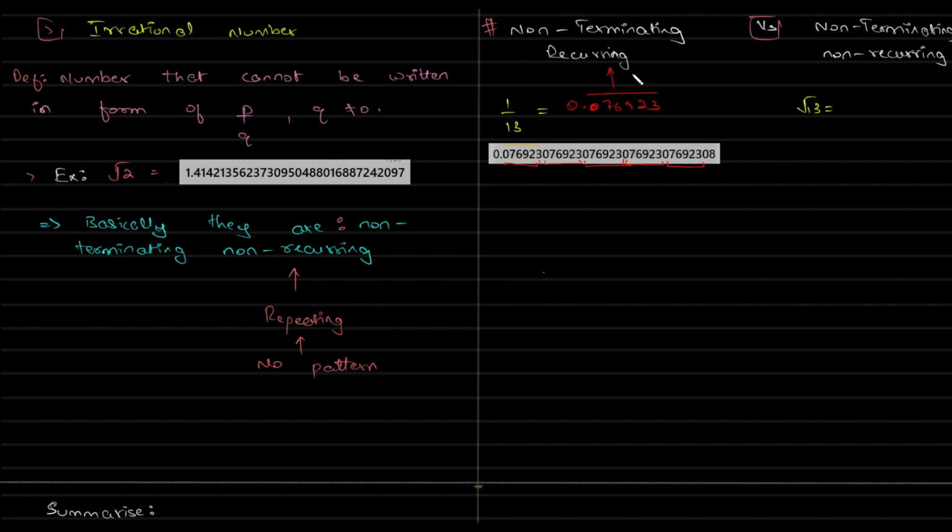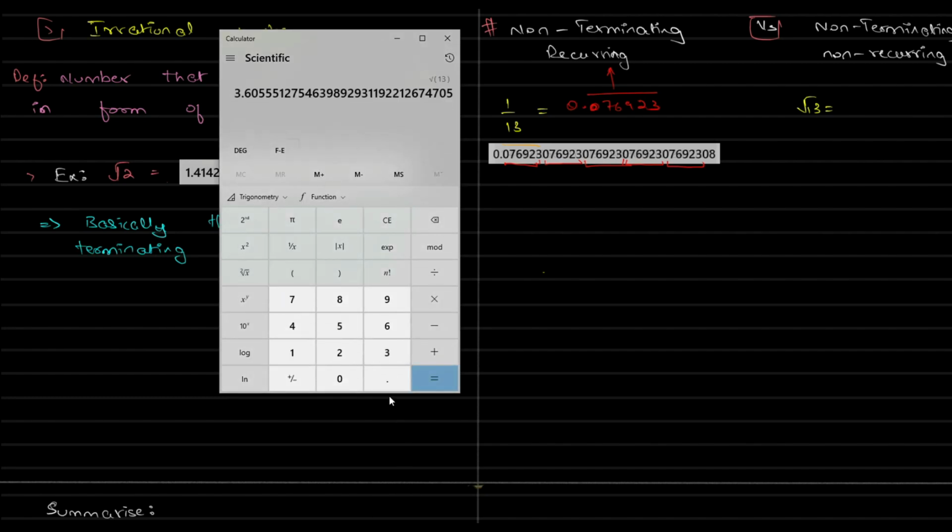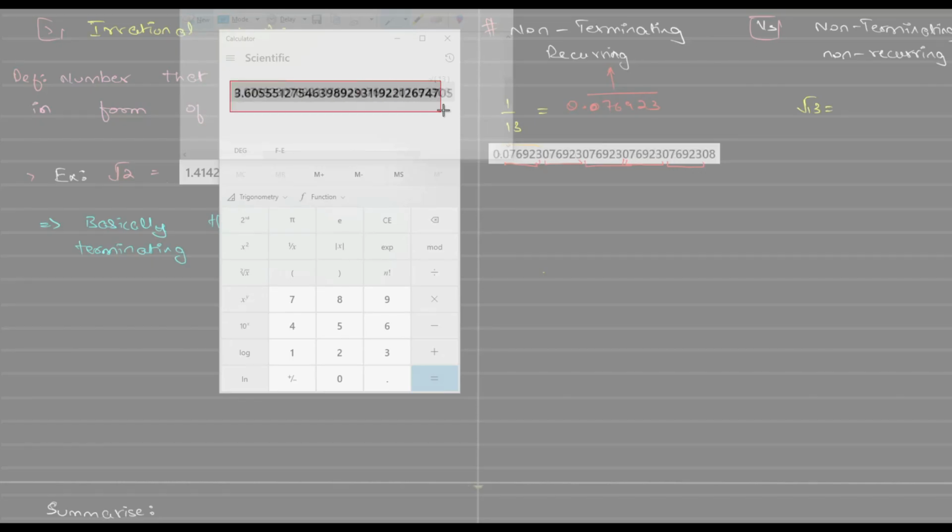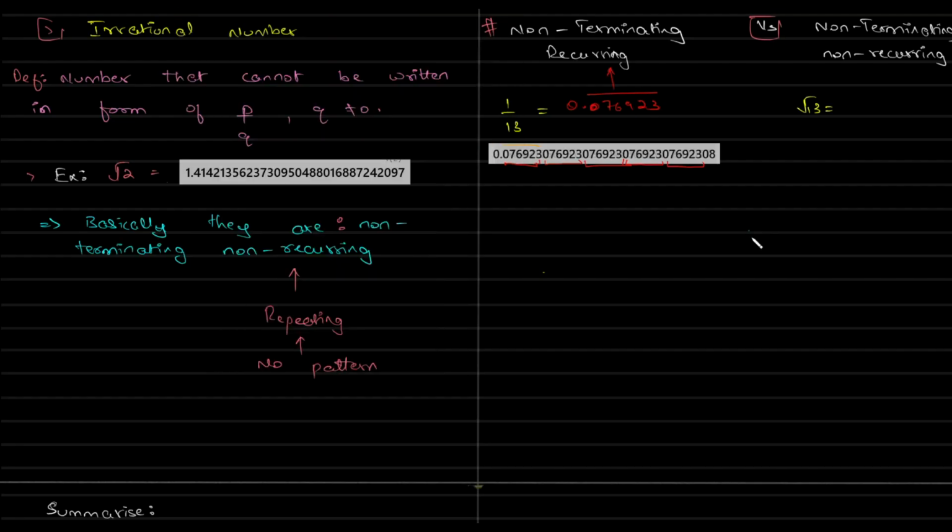While root of 13, let's see that, we can see over here it's not stopping. Again, my calculator stopped it, but if you keep continuing to divide, it will keep going, and there's no pattern. It's not about three 5s coming; it's about a set of numbers coming again and again. You can check it out; it will never come. So this is your example of non-terminating, non-recurring.